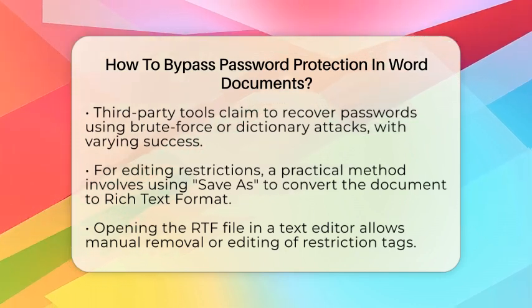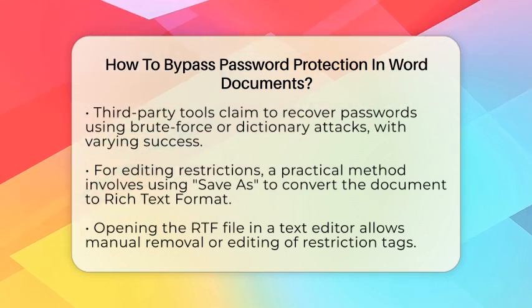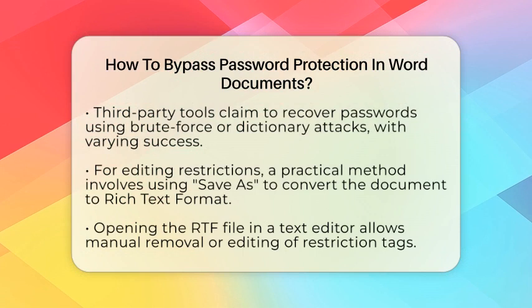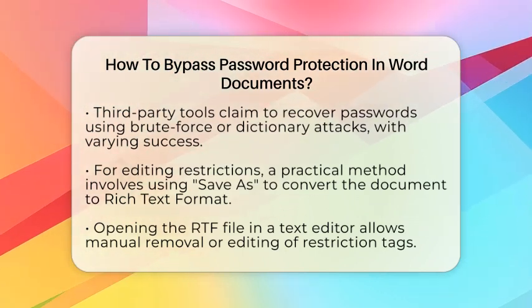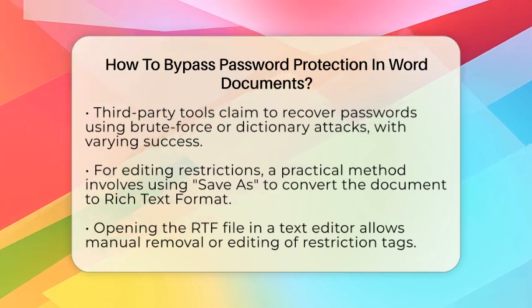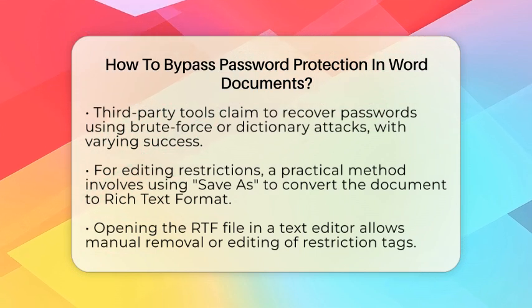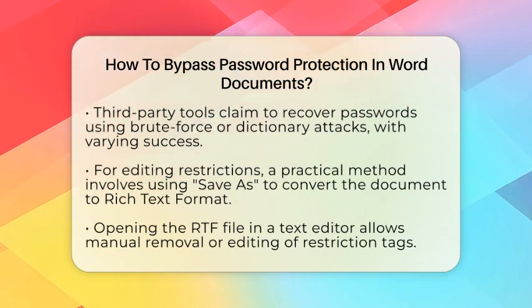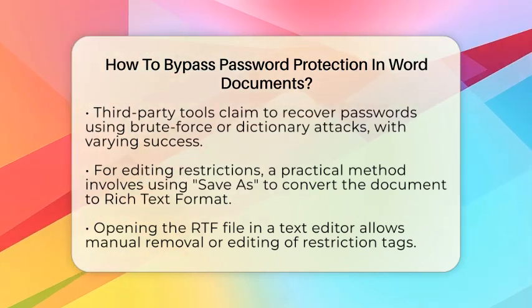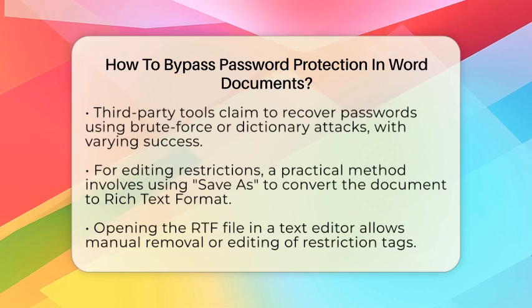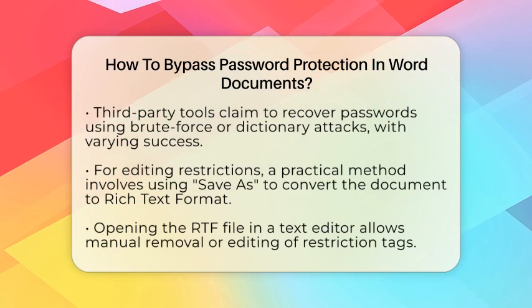One method is to use the Save As feature and convert the file to a different format like rich text format. When you open the protected document, it might open in read-only mode. Use Save As to save it as rich text format. Then open the new file in a plain text editor like Notepad. Look for a line with the code for editing restrictions, such as a tag like w:enforcement. Change the value from 1 to 0 or delete the restriction tags. Save the file and reopen it in Word. Save it back as a Word document and the editing restrictions should be gone.